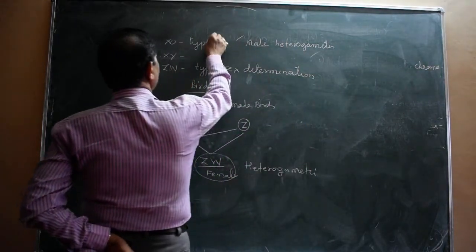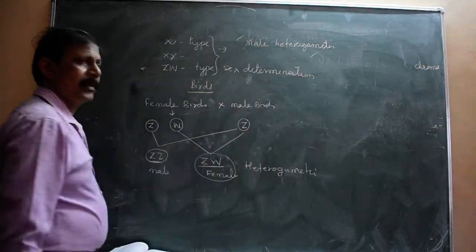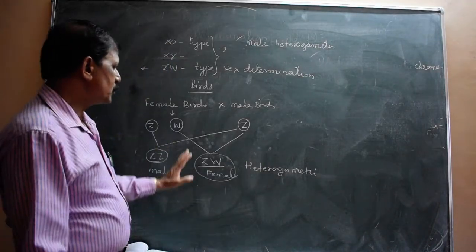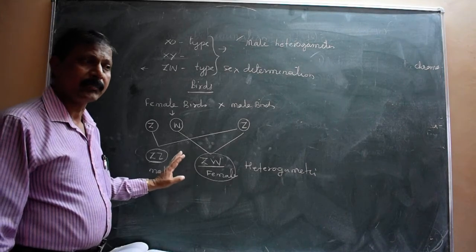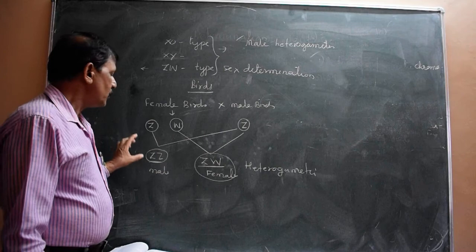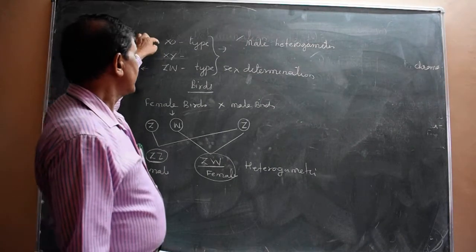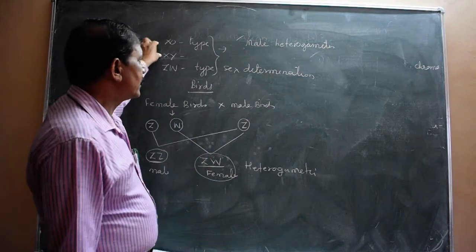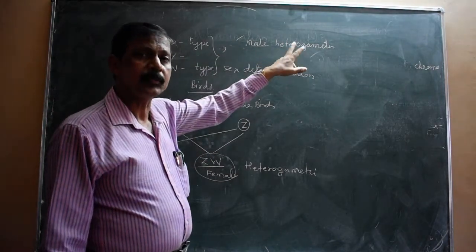See, in both the earlier cases males were heterogametic, but here the females are heterogametic because they produce two different types of ova. A bird always produces two different types of egg, and a male bird produces only one type of sperm. But in insects, human beings and most plants, the male produces two different types of sperm.